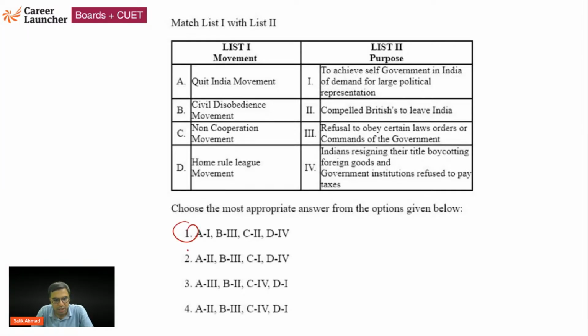So the options are A1, 2, 3, 4. This is how you have to answer. People are writing option 4. Okay, so Kumari and Disha, you both are writing option 4. Let us see.